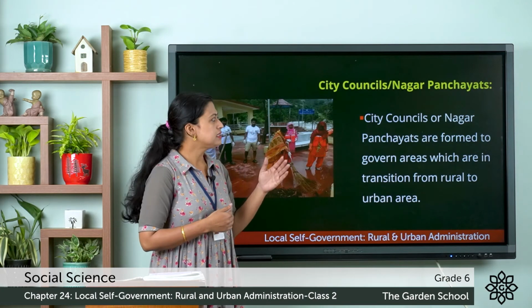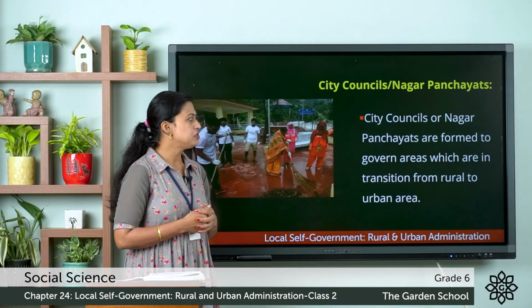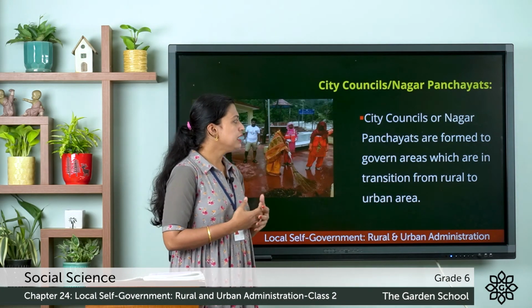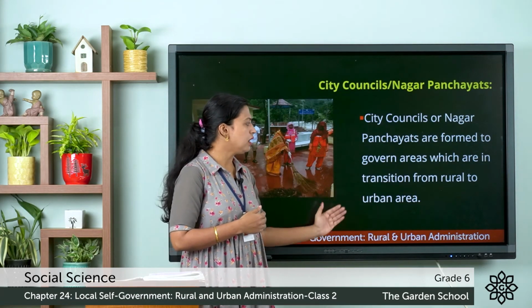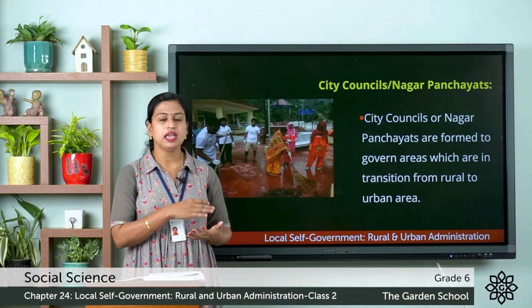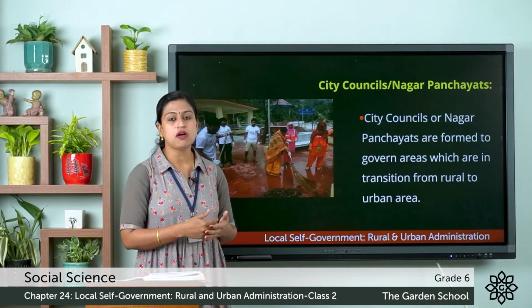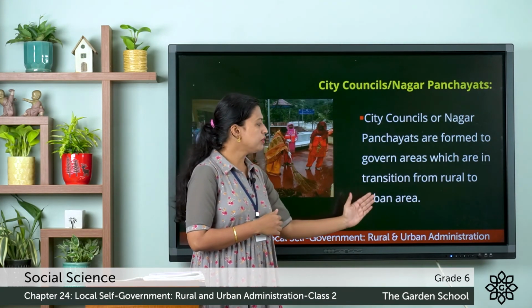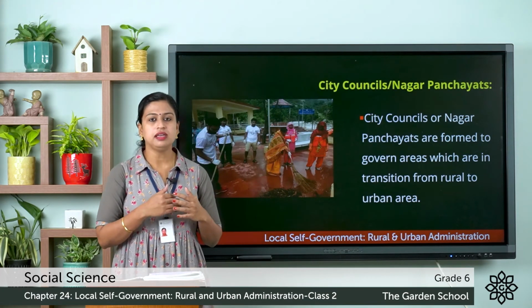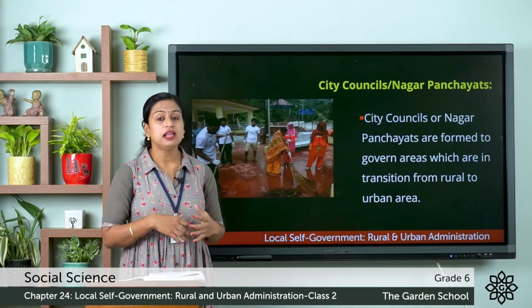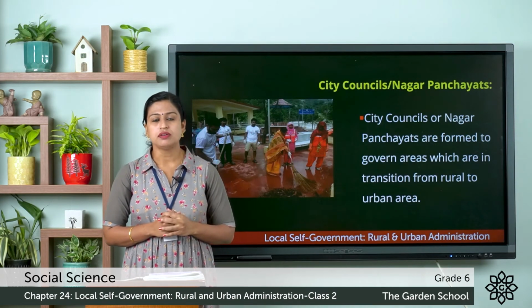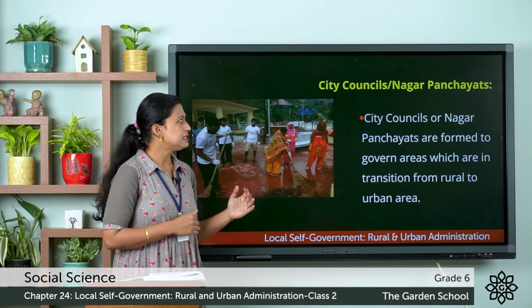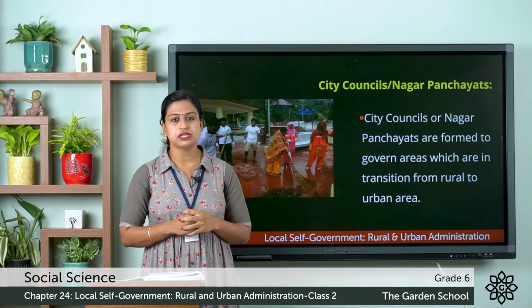So here the city councils or Nagar Panchayats are formed to govern areas which are in transition from rural to urban area. That means the areas which are in the process of change from rural to urban area. And here the Nagar Panchayats look after the needs of the people who live in this area. So this was about the city council or Nagar Panchayat.